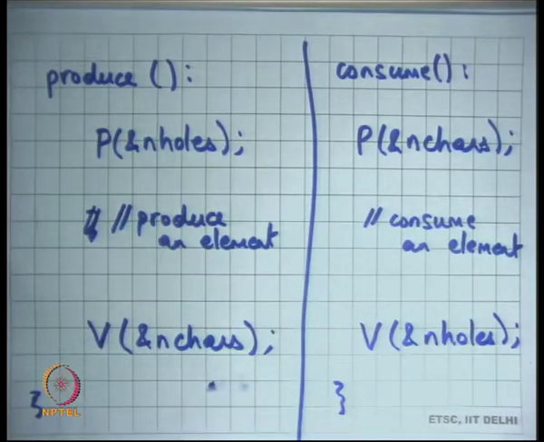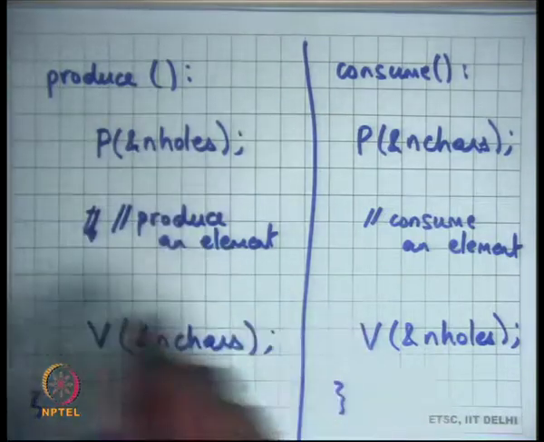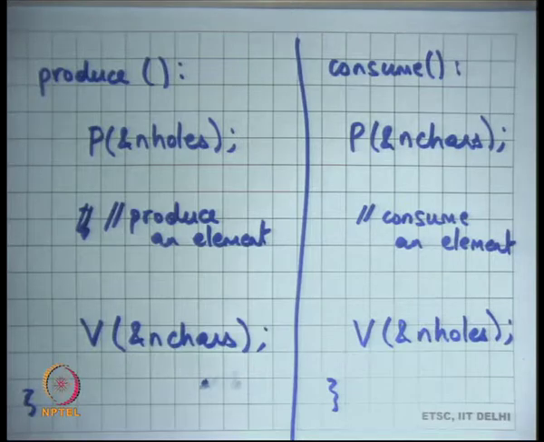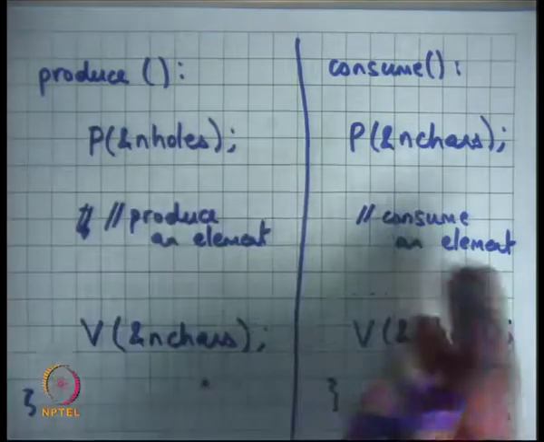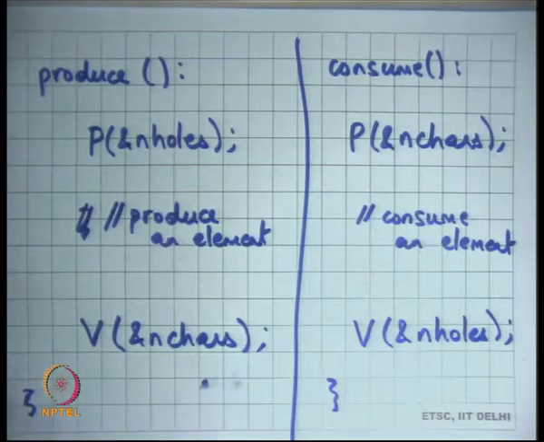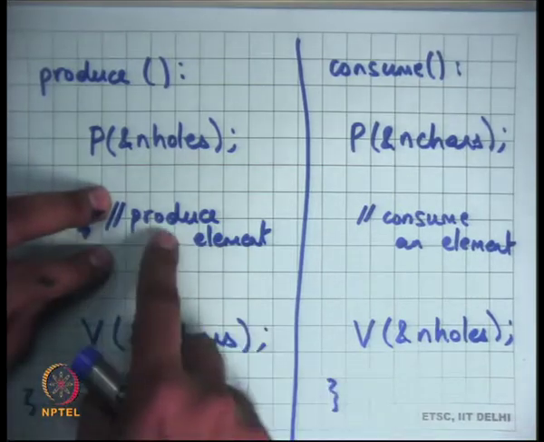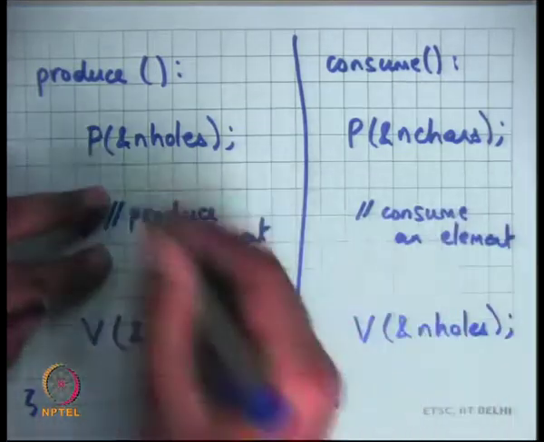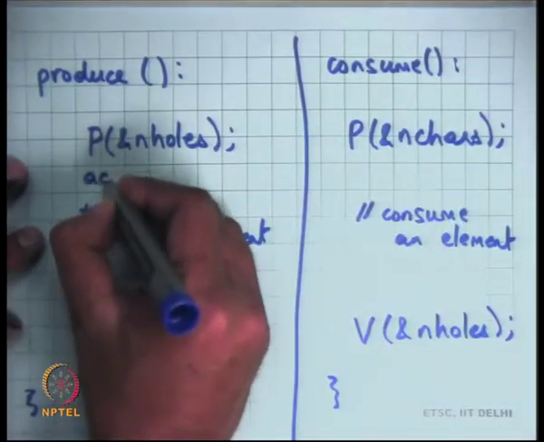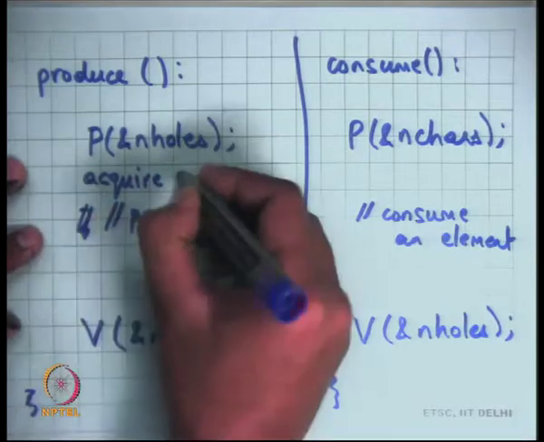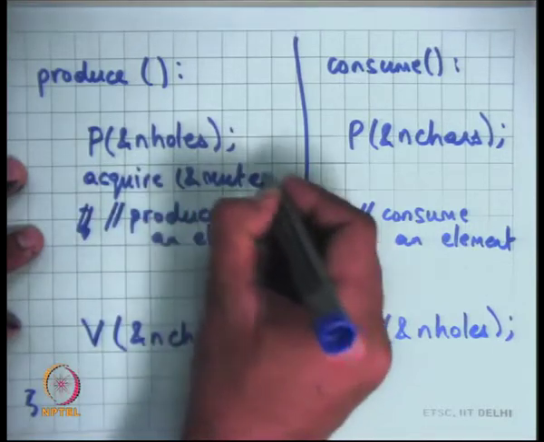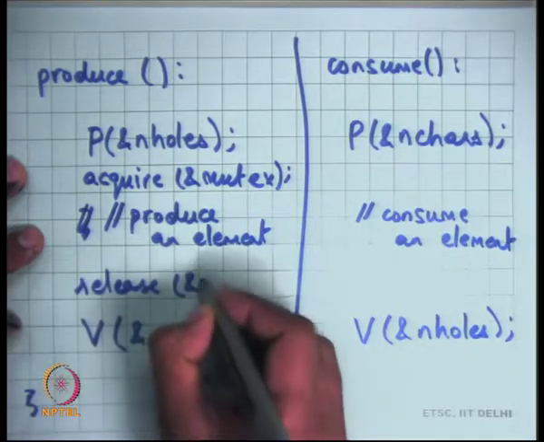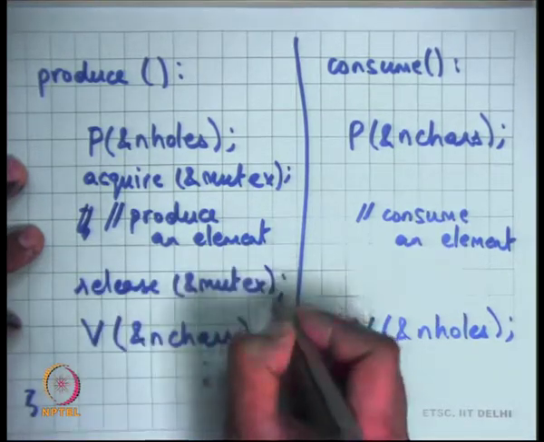Yeah, don't we need a mutex? Great question. So that's it for making sure that you don't produce to a full queue, and that you don't consume from an empty queue, but it doesn't make sure that these operations, produce an element and consume an element, are atomic with respect to each other. And so you will want to have another thing. Let's say you have an acquire mutex here just for the mutual exclusion part, and then you have a release mutex here.